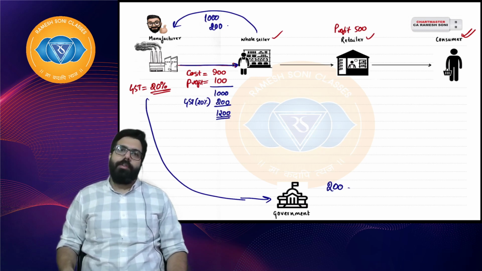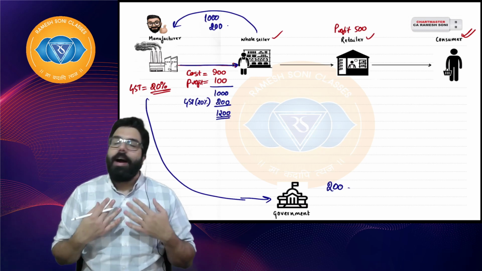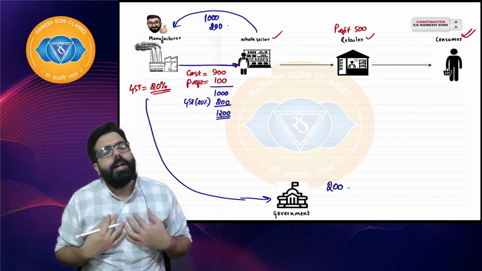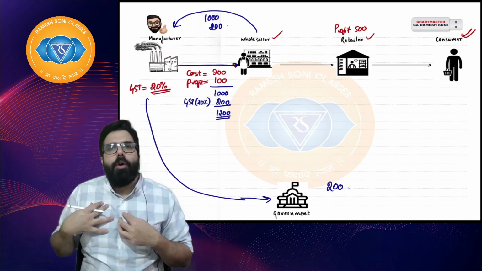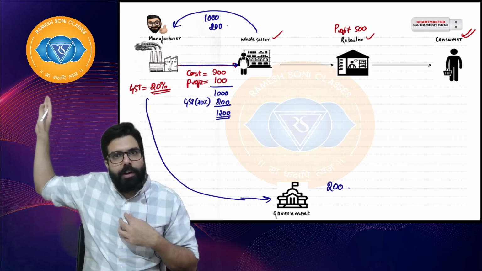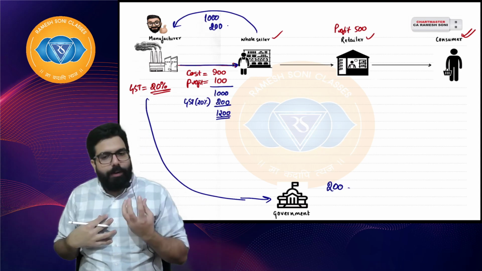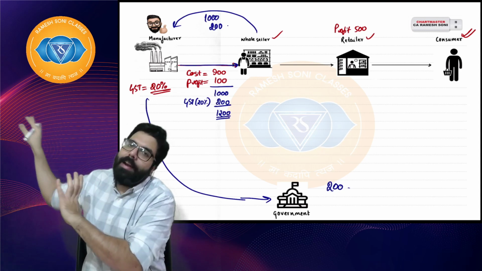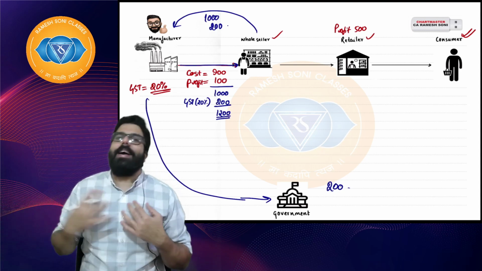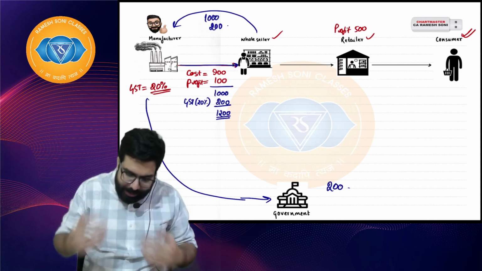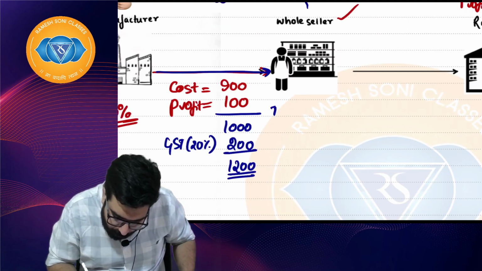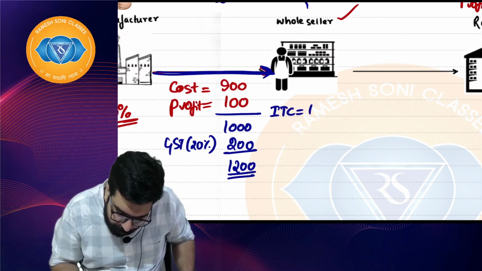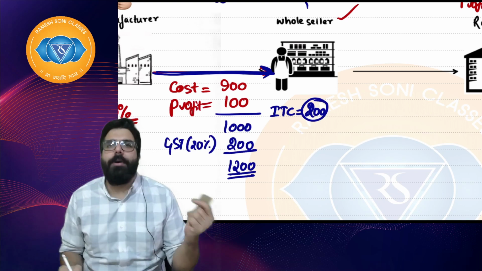Now the wholesaler will start crying and tell government, I am your partner. Why have you collected tax from me? I will collect and pay. The government will say, okay Ramesh, if you have paid any tax, this guy has already paid it to me. When you collect from the customer, you deduct that amount and then pay the remaining. So whatever tax I have already paid at the earlier stage, I'll get the credit. Input tax, whatever I have paid, I'll get the credit of 200 rupees. I hope everyone is clear. People, shall we go ahead?